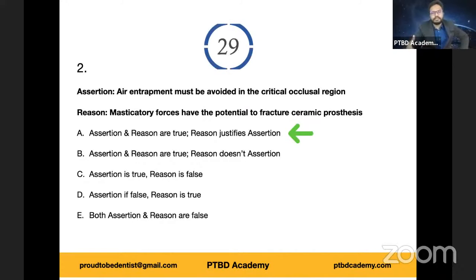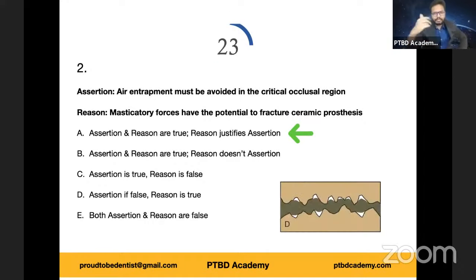And there is a tendency to get fractured under masticatory load. As you can see in this illustration, the one which we projected in today's 5 AM session as well. So if there are voids, right, that area is weakened, and obviously it leads to fracture of the overlying ceramic processes, right? So option A, assertion and reason are true, and reason justifies assertion.